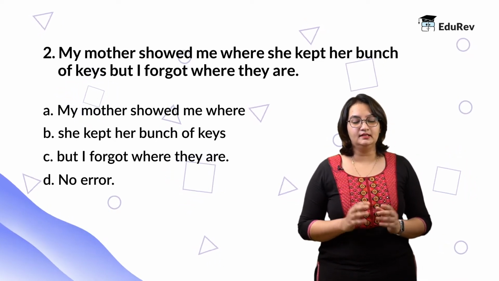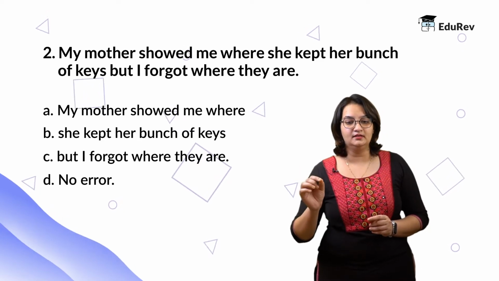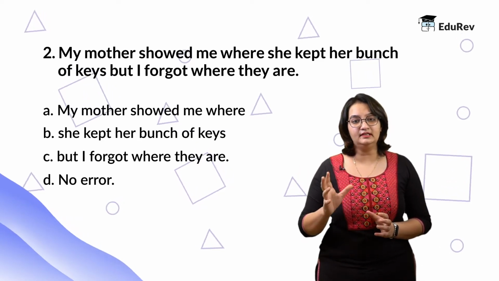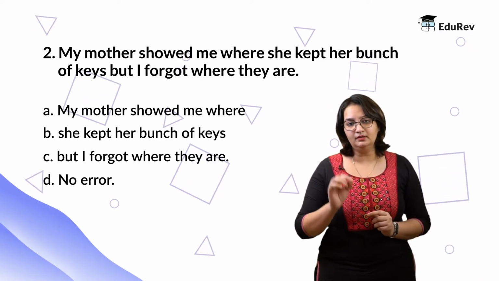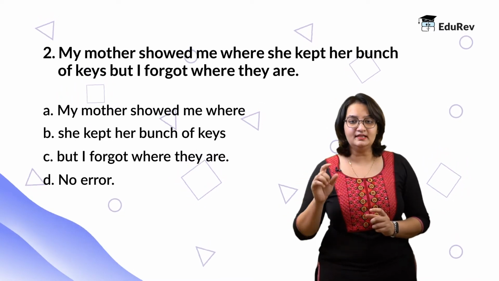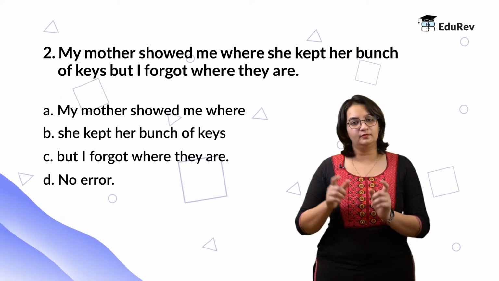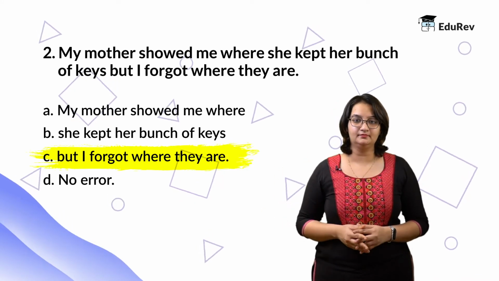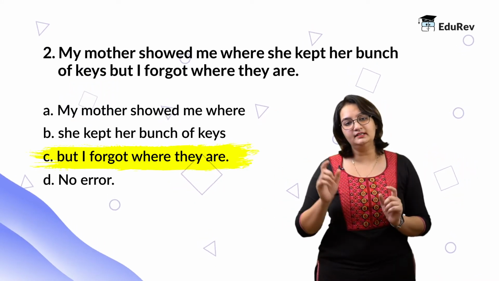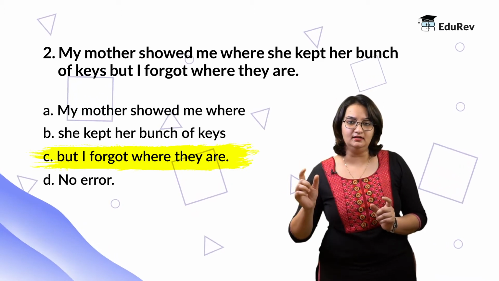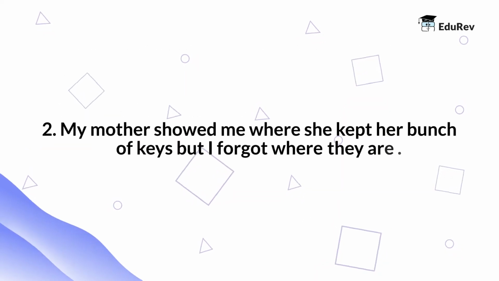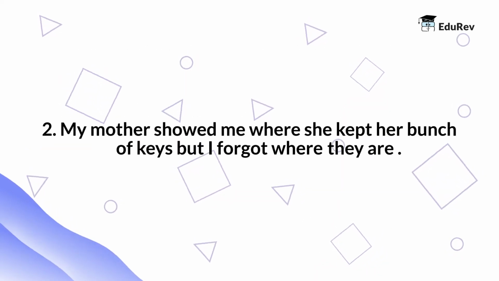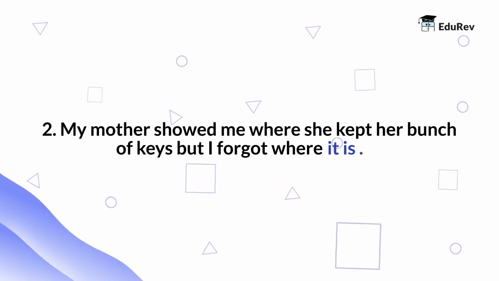In this statement, the subject is mother's bunch of keys, which is singular because all the keys are forming a bunch, and it is a bunch and therefore it is singular. However, the verb that is associated with it is "are". Here, the wrong part of the statement is part C. So, because this is singular and this "are" is plural, we have to change this "are" to "is". Therefore, the final answer would be, "My mother showed me where she kept her bunch of keys, but I forgot where it is."